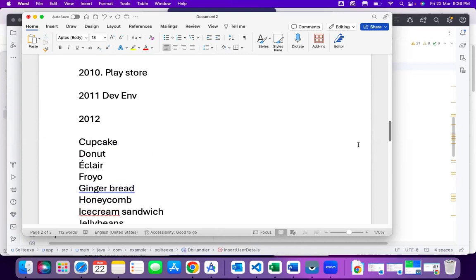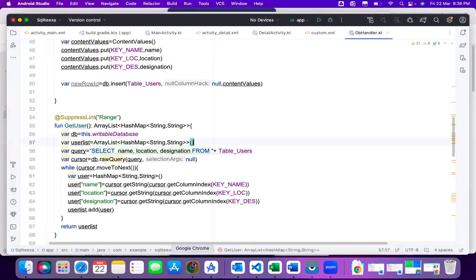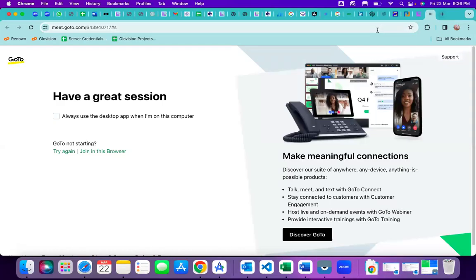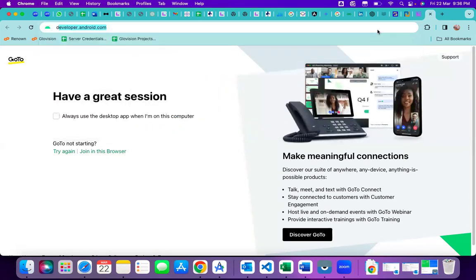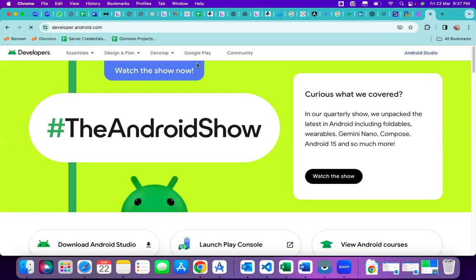Before entering into the next session, as I said yesterday, this is a huge community. That is developer.android.com. This is the official website for Android.